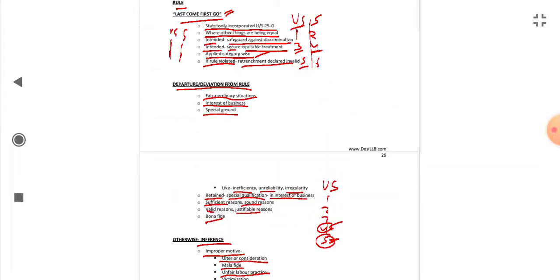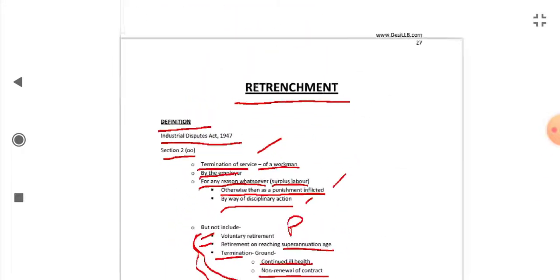This was retrenchment. Let's have a quick revision.